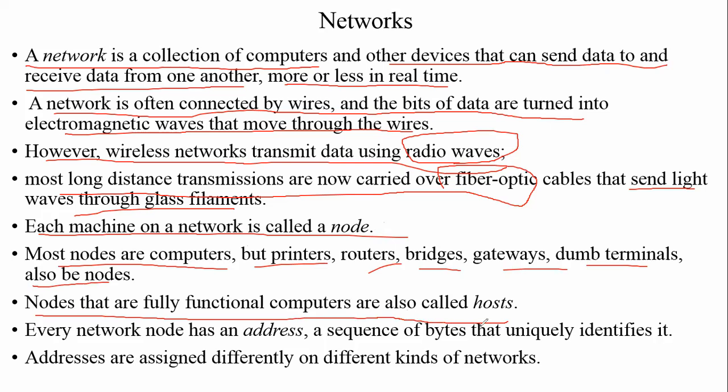Fully functional means the computer has the memory, CPU, input output devices, files, everything with it, and it is called a host. Every network node has an address. That is the important part. Every network node is nothing but a computer. In a network, every computer has its own address, that is the IP address, a sequence of bytes that uniquely identifies it.